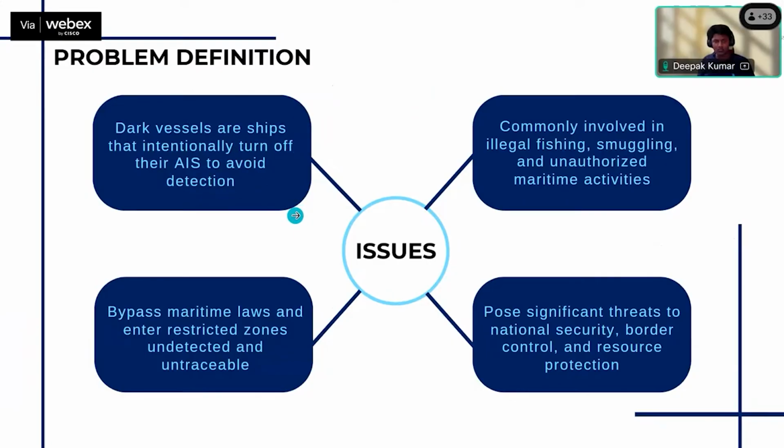Due to this, tracking of those vessels is not possible. They do this to bypass the laws and get into unrestricted zones to do smuggling and illegal fishing in unauthorized zones. This is the main problem.